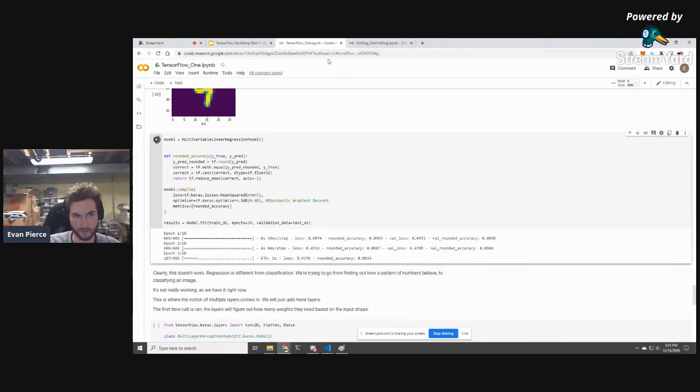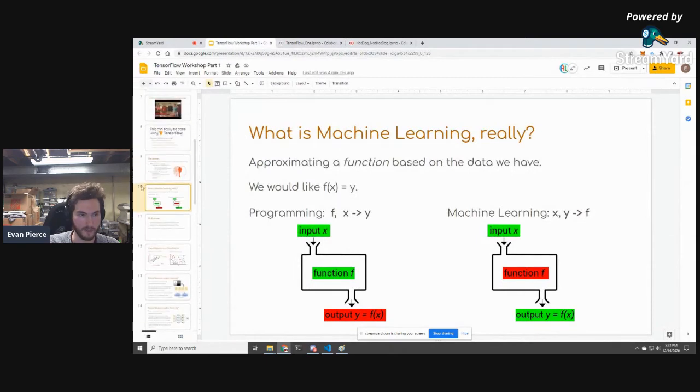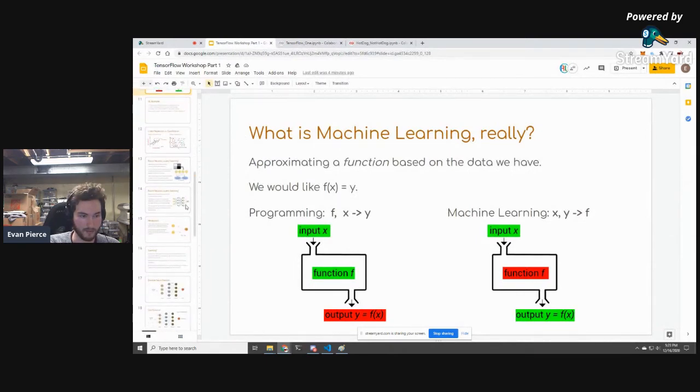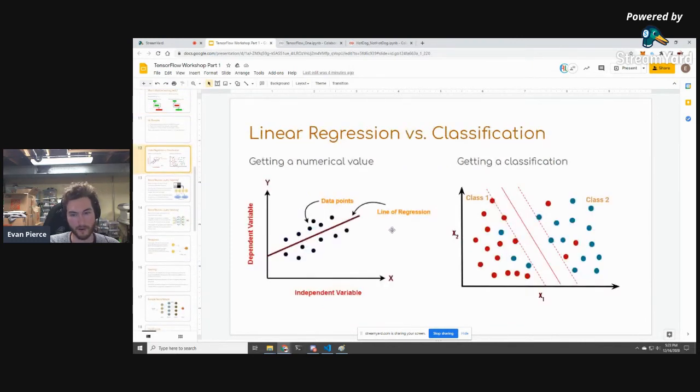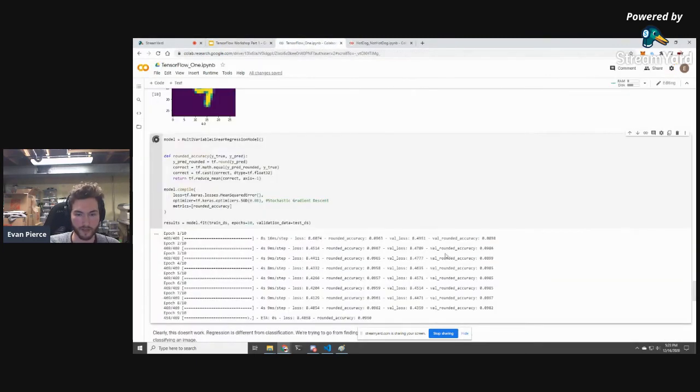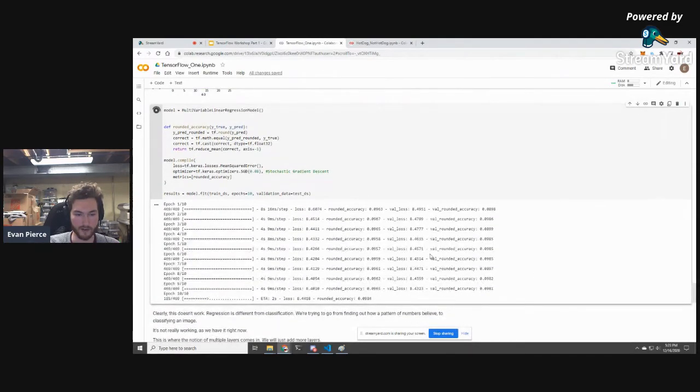So that seed that Sarosh planted in the theory, if we scroll up and we look at it, one second. Here we go. We're actually trying to discriminate between class 1 and class 2. In this case, we have a bunch of digits. What we were trying to do before was predict the value on a sliding scale. But right now, we're just trying to predict, is it 1 or 2? So we need to change our problem a little bit. And you can see that this is not getting any better over time.